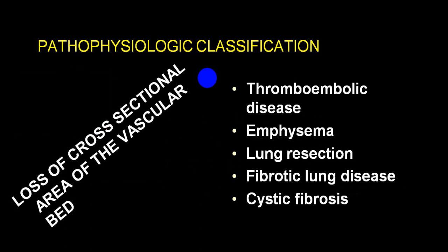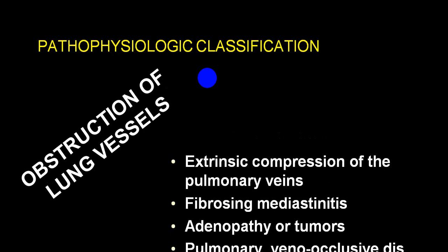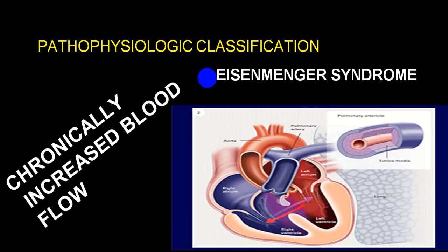There will be a decrease in vascular bed, like thromboembolism, emphysema, lung resection, fibrotic lung disease, cystic fibrosis, and obstructive disease of lung vessels like extrinsic compression of the pulmonary vein, fibrosing mediastinitis, adenopathy or tumors, pulmonary veno-occlusive disease, etc.